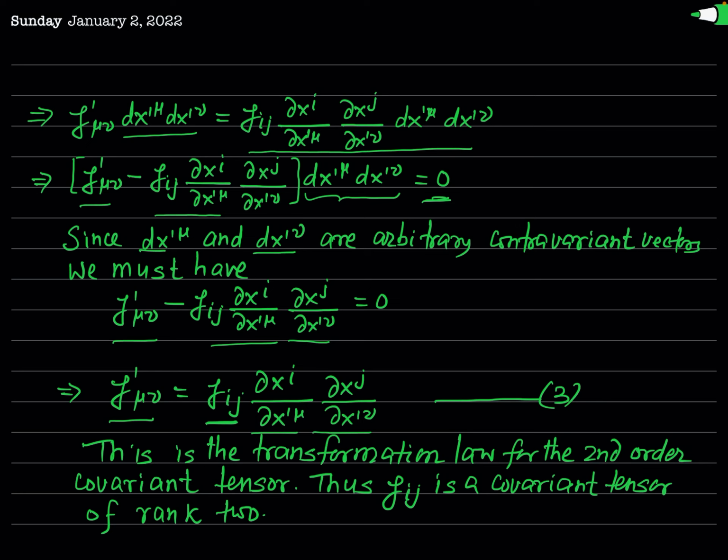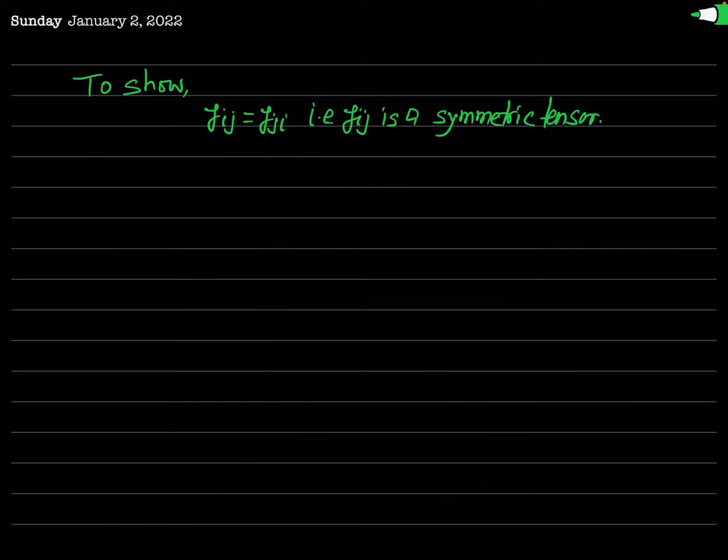Now the other important fact which we will explain is that this gij is a symmetric tensor. When you say that gij is a symmetric tensor, that means gij is equal to gji. So now we have to show that gij is equal to gji.